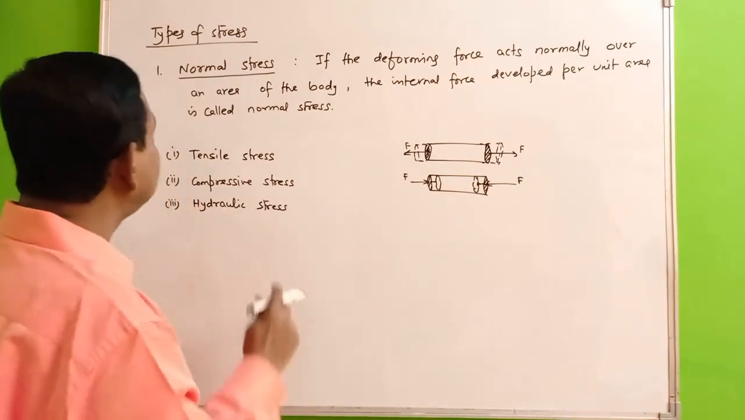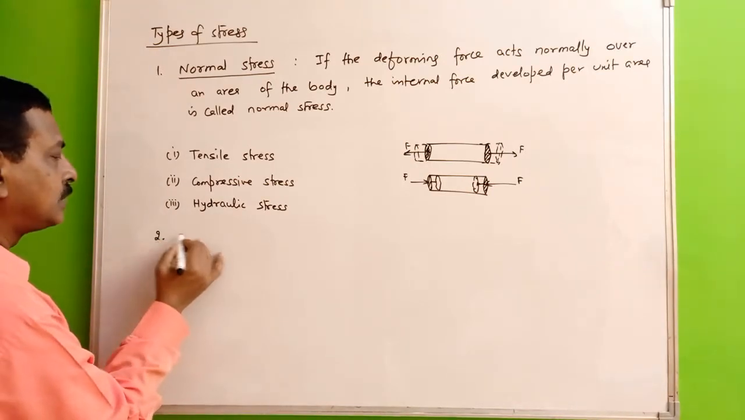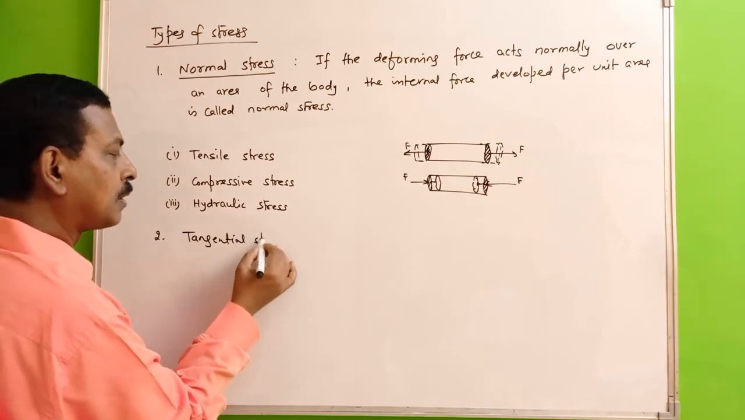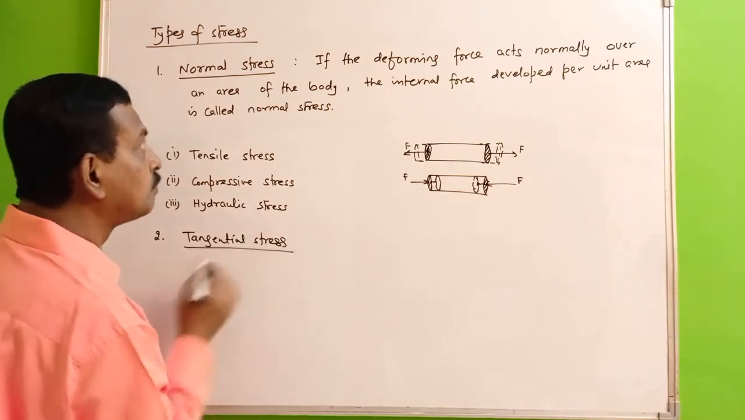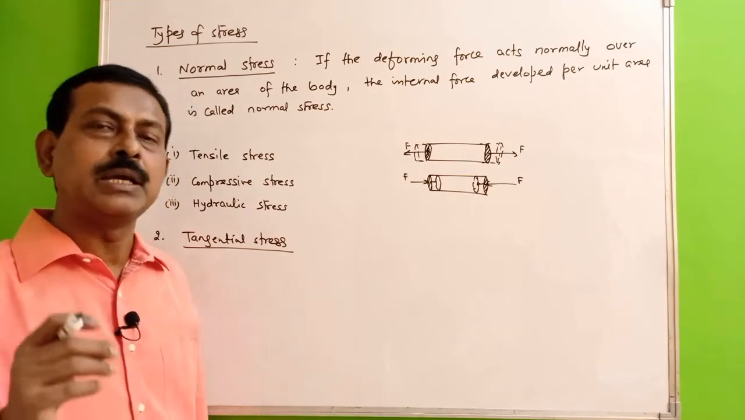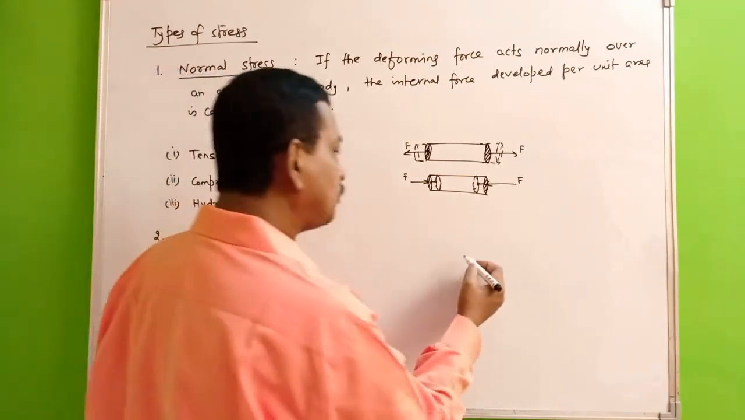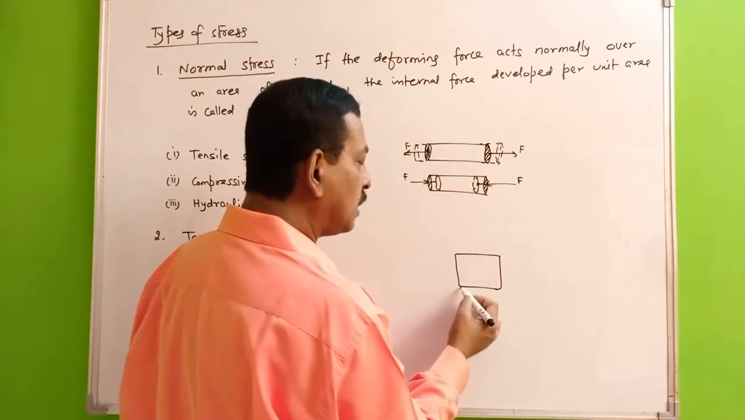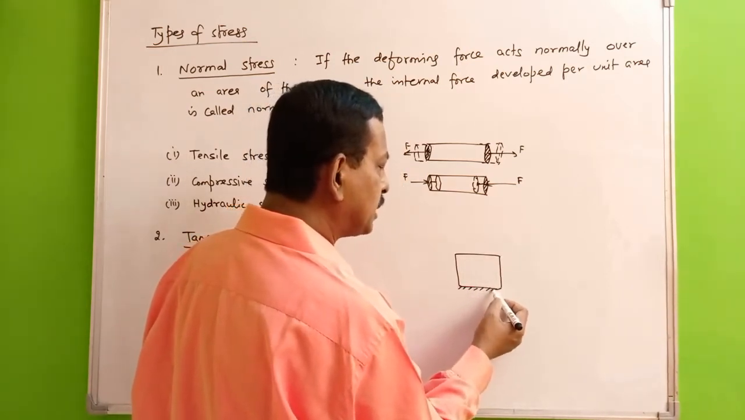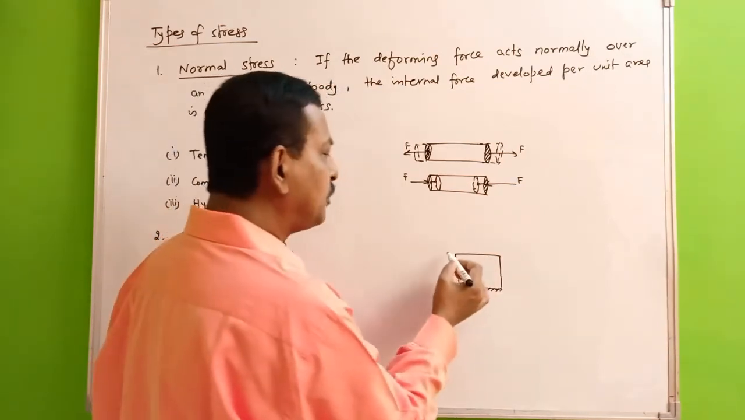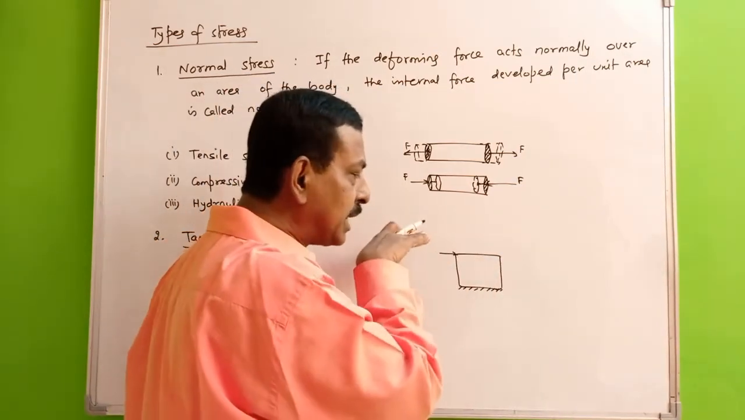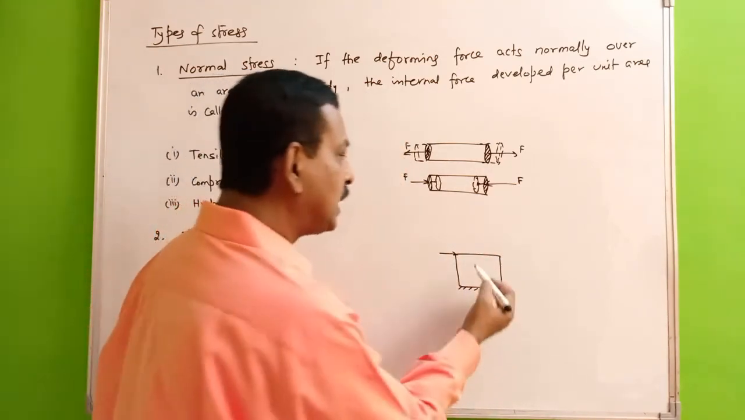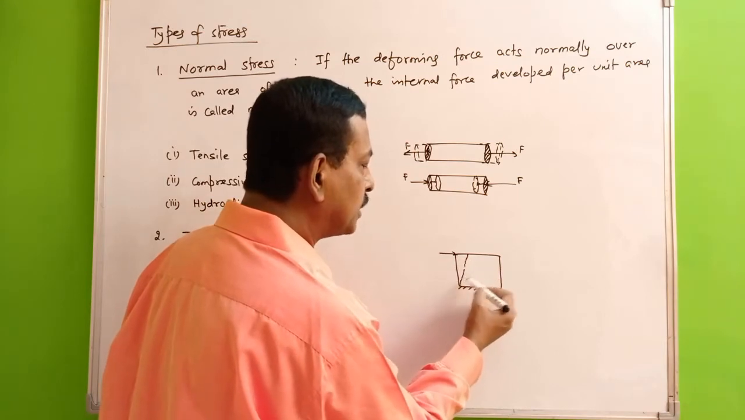Then we have another type of stress, called the tangential stress. Now, tangential stress will be there when you have a body. Suppose you take a body and this surface, suppose we keep it fixed and we exert force on this surface, that means we are exerting a force tangential to the surface of this body. So in that case, what will happen? The body will get deformed like this.